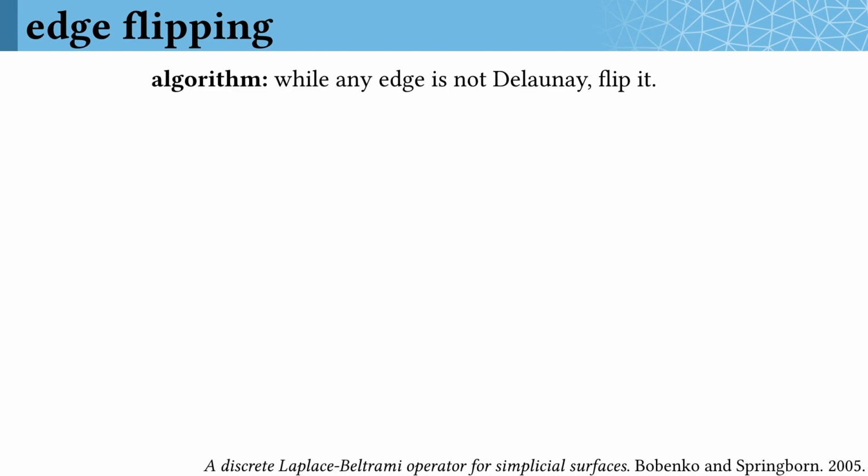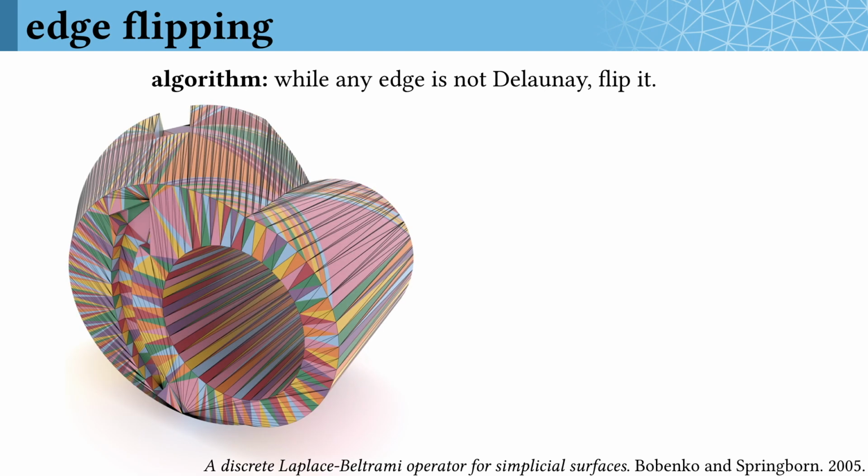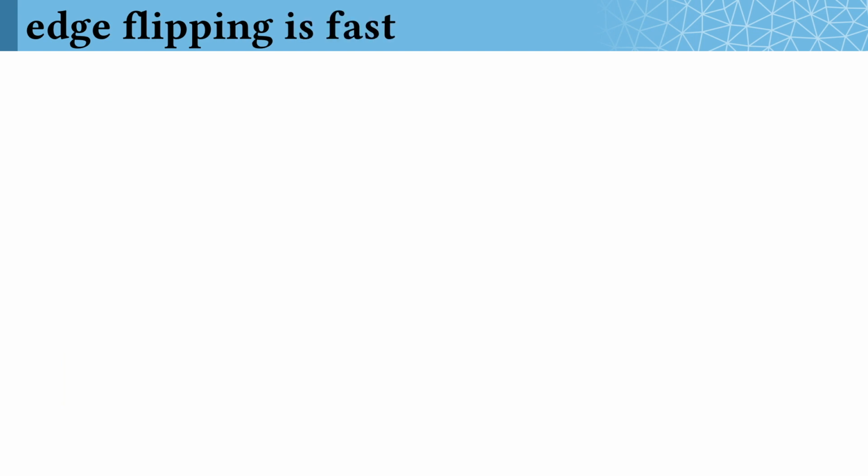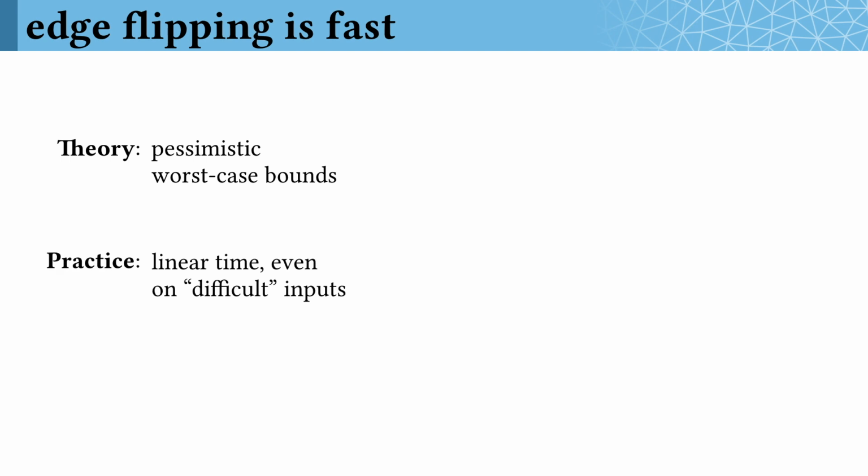There's a wonderfully straightforward algorithm for producing intrinsic Delaunay triangulations. While any edge is not Delaunay, flip it. And that's it. A surprising and beautiful result is that this simple procedure will always yield the unique intrinsic Delaunay triangulation. Here's an example of running this procedure on a CAD model. Notice that the intrinsic triangulation can be very different from the mesh that you started with, and might involve lots of complicated and interesting intrinsic triangles. On the theory side, the worst case performance of this algorithm is still an open question, but I can assure you that in practice, it's extremely fast and effective.